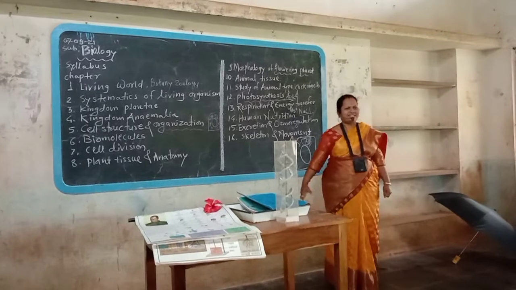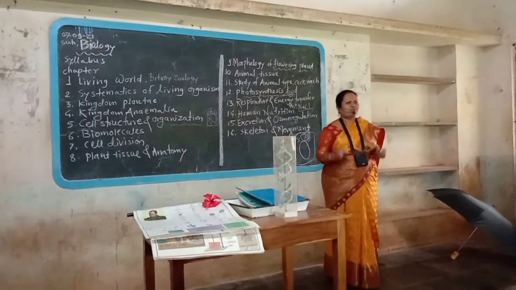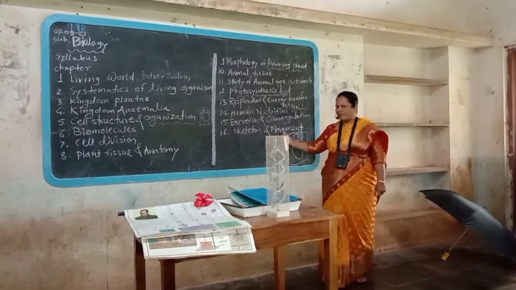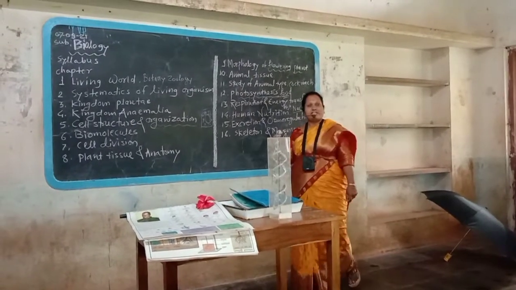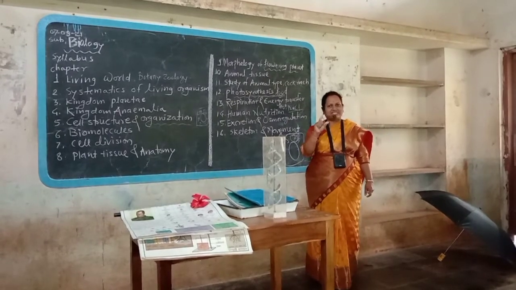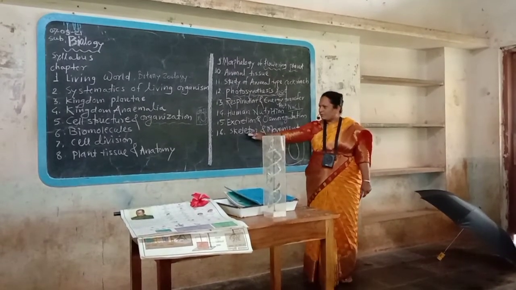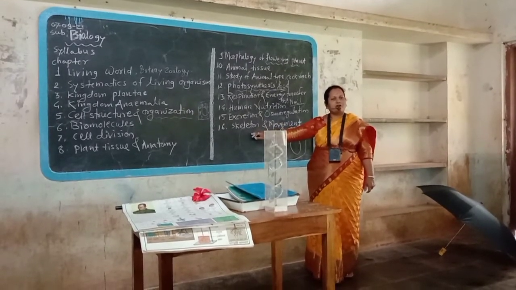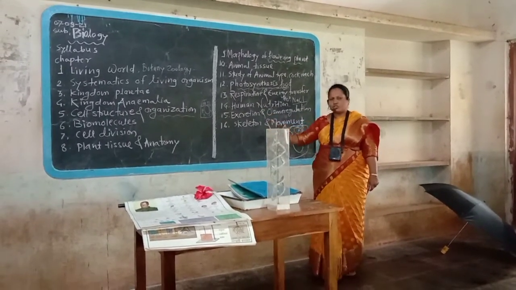What is the skeleton? Our framework of the bone, made up of bones, called as skeleton, and movement. Movement is possible only due to human body skeleton and muscles. Okay. What is meant by skeleton? Skeleton is the supportive framework of the bones. What is the function of skeleton?